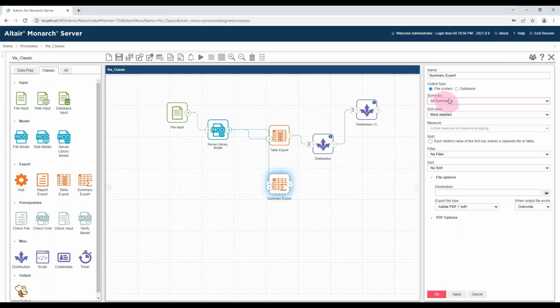And then any summaries that you have defined in your model, so this already has a summary called burst by customer in this particular model, any summaries you have become available and you can export those in the normal way. You obviously just choose your destination and what type of file you want to create and all those sorts of things. So that's available in Automator from a model file.